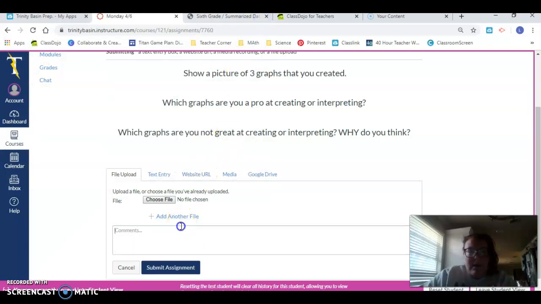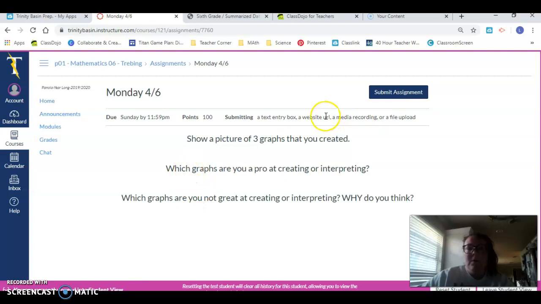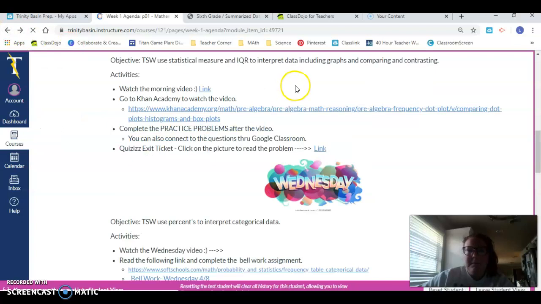So I'm going to save it, and then I'm going to put, I like the bar graph and line graph. Those are ones that I'm strong at. I don't like the dot plot or histogram. So that's answering my 2 questions and showing my picture. And then you submit assignment. Make sure you submit the assignment or it won't send it to me. So I can't, but you can. So then I'm going to click back after I submit my assignment.